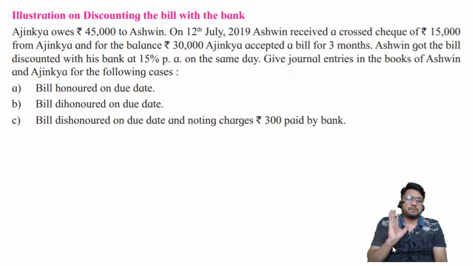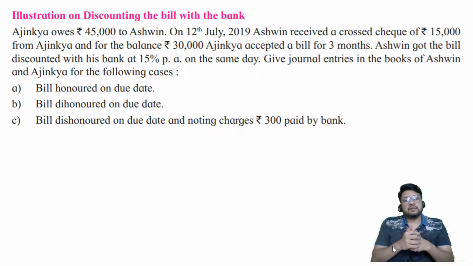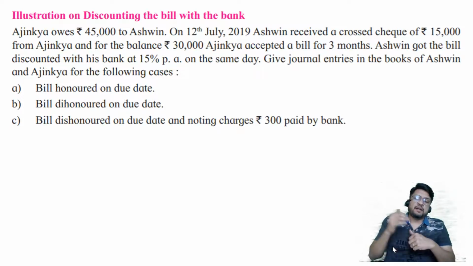So this is the basic idea which we are thinking of. If you are finding it little difficult to imagine or visualize, no problem. Now I am going to write the observations and thereafter I am going to solve the journal entries. It will be very easy for you. Just be with me. What is the idea? If you are taking a loan from the banker, normal loan, then banker gives you full loan and banker recovers full loan plus interest. But if you are discounting the bill with the bank, if you are selling the bill to the bank, in that case banker does not give you full loan, but banker finds out the total amount of bill. Whatever interest he should have received, that interest he deducts from the bill and net cash is going to give it to you.